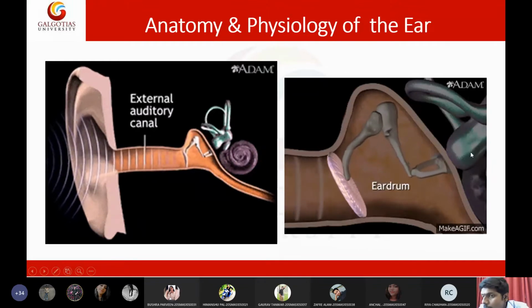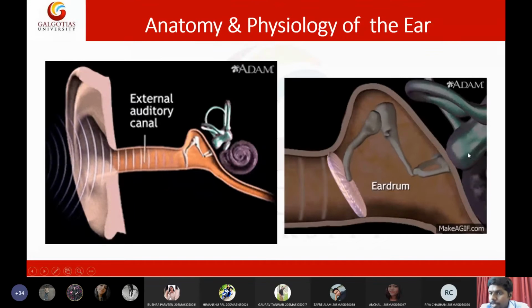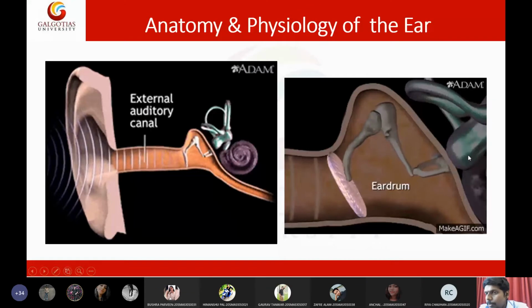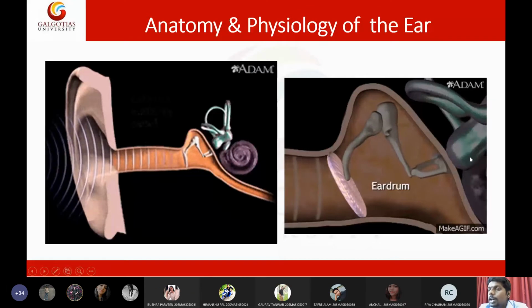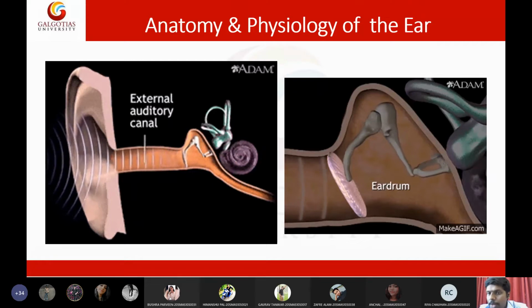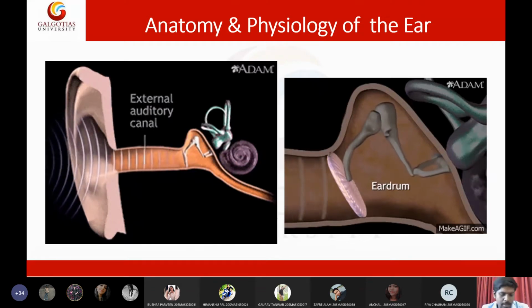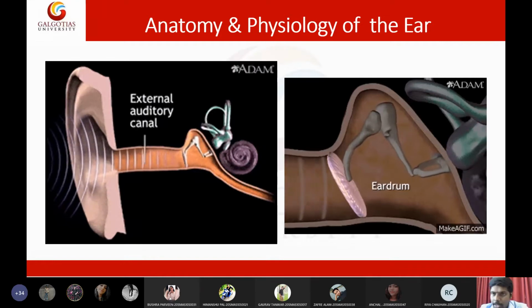Moving of these tiny hair-like structures results in the generation of electricity. When the hair-like structures move, they make a nerve impulse. They are directly connected to neurons, and those nerves will generate electricity, simply nerve impulses. Those nerve impulses are sent to the Broca's area of the brain or the temporal lobe of the brain, where the brain will process the sound and give an accurate description of what sound we are perceiving.